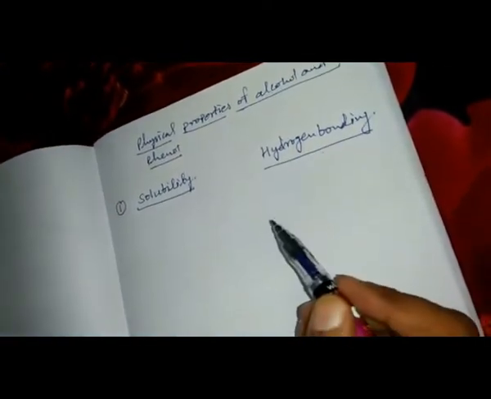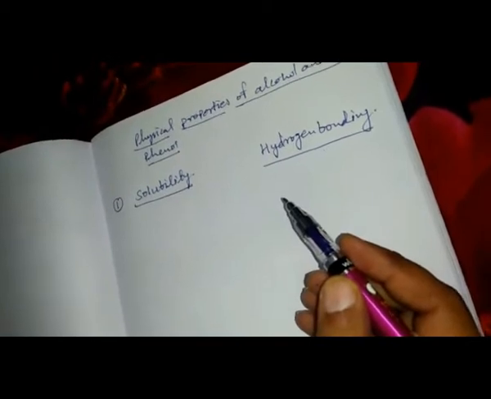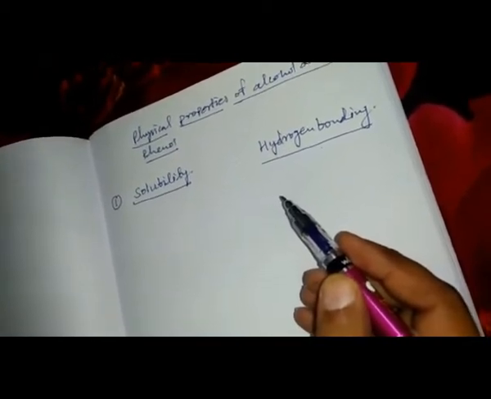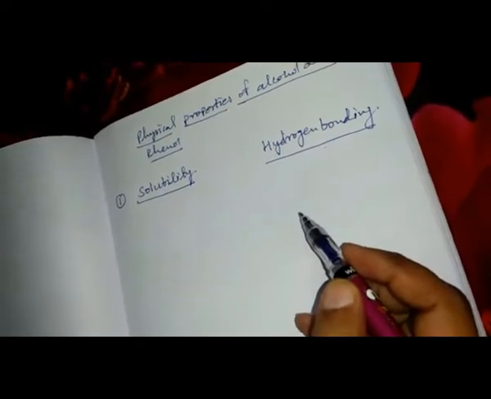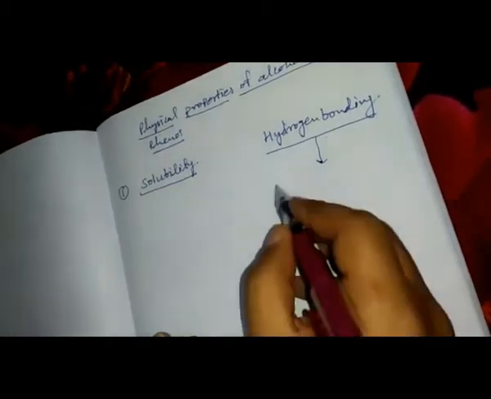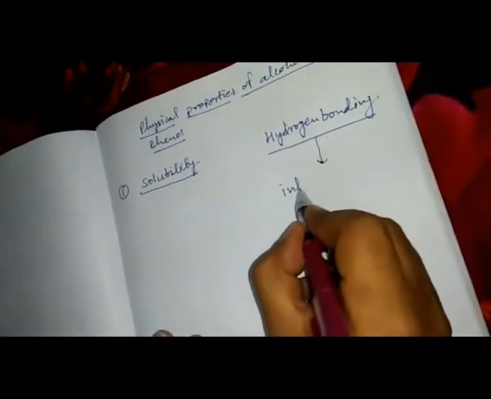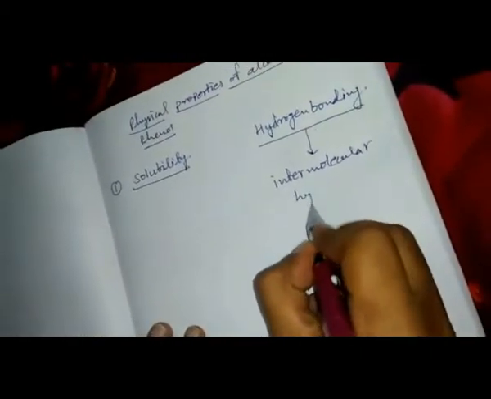I will tell you something related to hydrogen bonding. Hydrogen bonding is a strong bond which is formed between the more electronegative element and the hydrogen. Here the hydrogen bonding that is formed is the intermolecular hydrogen bonding.